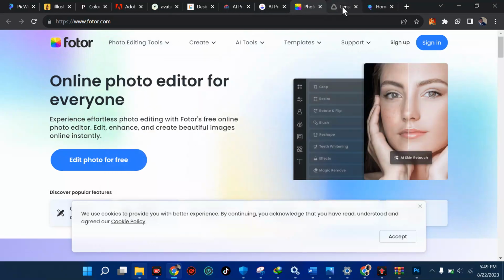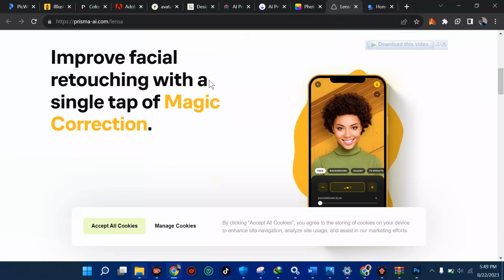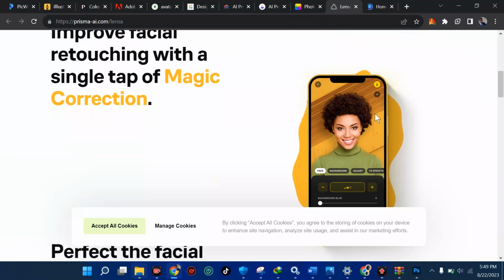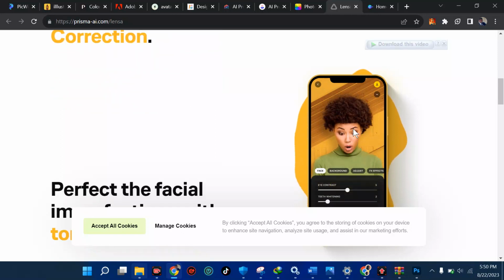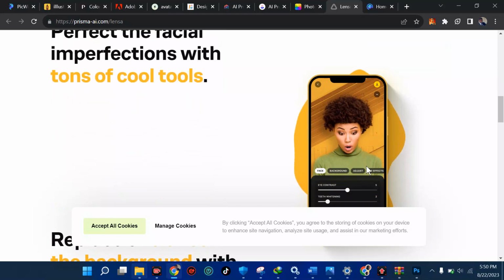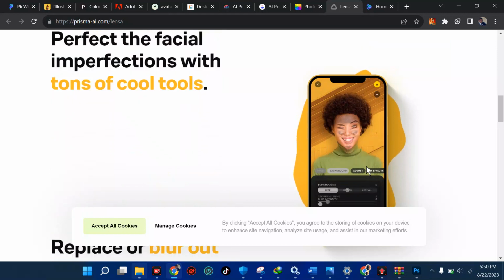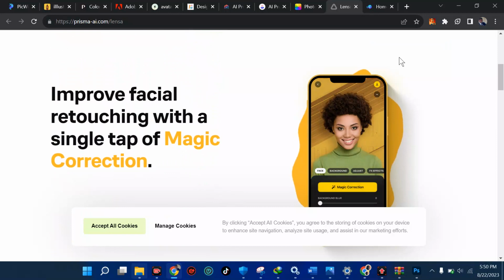Anyway, the 9th one here is improve your facial retouching with a single tap of magic correction. AI does wonders. You see this pretty girl, just bring your photo and you're prettier, and you'll be more handsome, because your camera speaks a lot, but editing speaks even better. So just come here, upload your stuff, and the magic happens by just dragging the slider to your choice, and you can download directly to your phone or your PC.